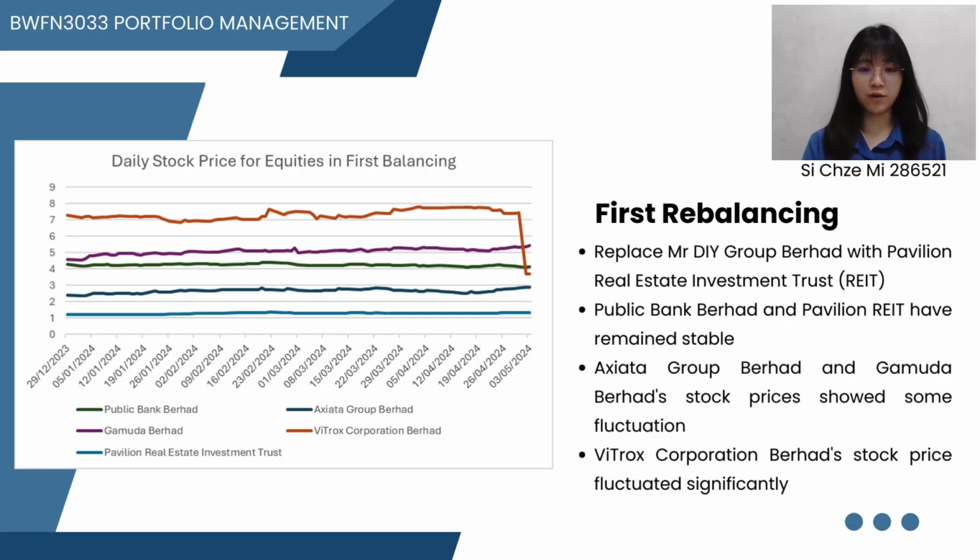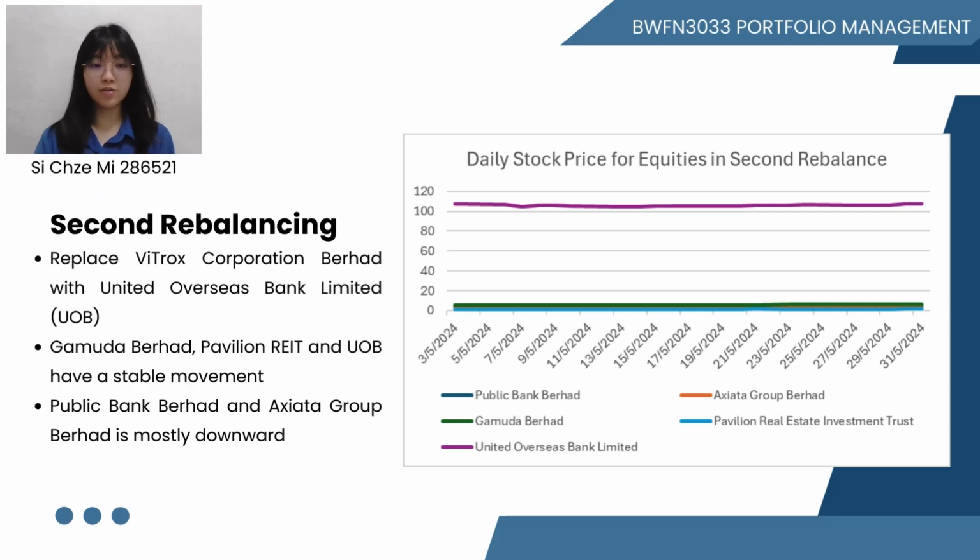The first rebalancing was on 4 May 2024, and we chose to leave Mr. DIY Group and replace it with Pavilion REIT. The stock prices of Public Bank and Pavilion REIT remained stable with minor upward movement over time. Axiata Group and Gabungan stock prices show some fluctuation with notable price movement. Vitrox Corporation Berhad stock price fluctuated significantly, dropping from 7.45 to 3.70 in May. In the second rebalancing, we replaced Vitrox Corporation with UOB. Gabungan Berhad, Pavilion REIT, and UOB have stable price movement, mostly with a minor upward trend, while the daily stock prices of Public Bank and Axiata Group are mostly downward.